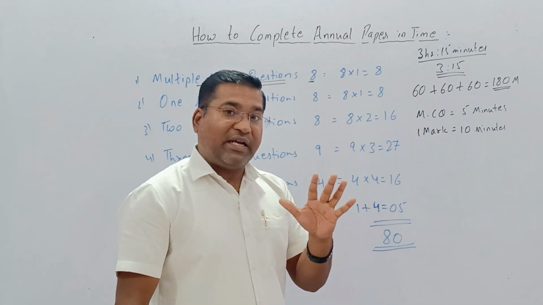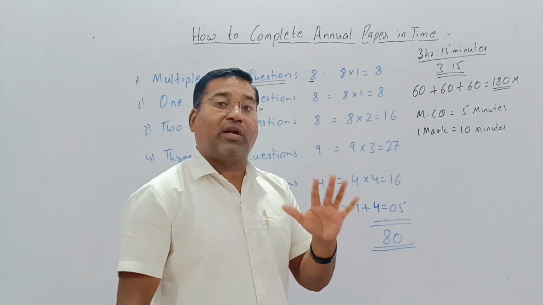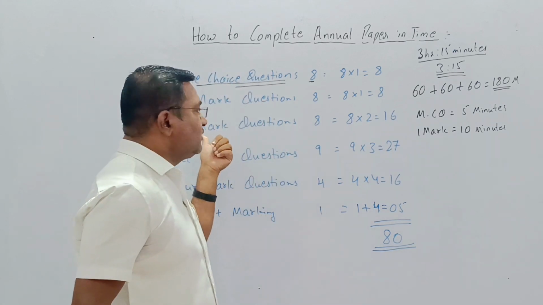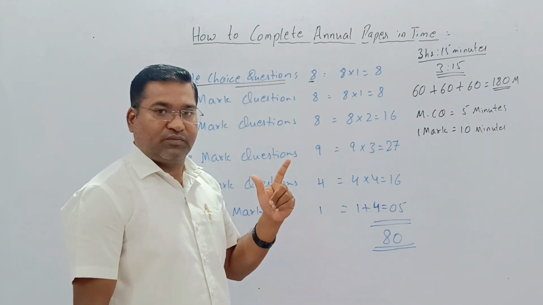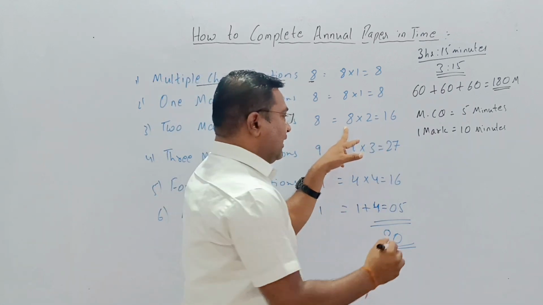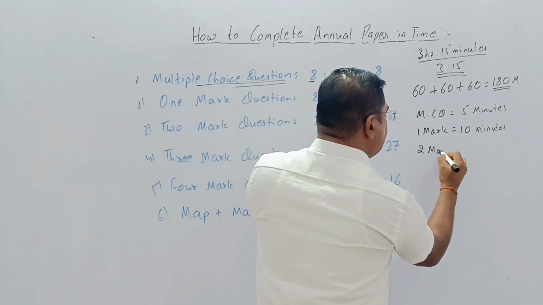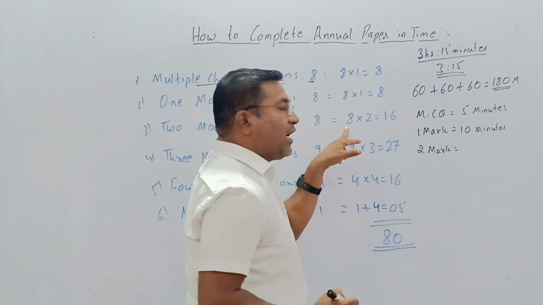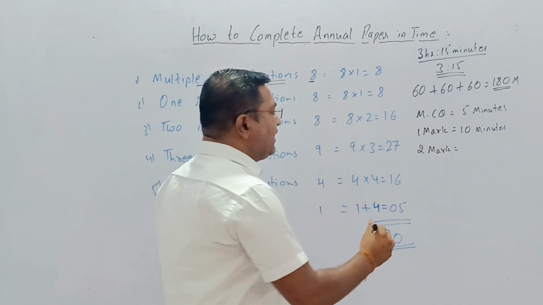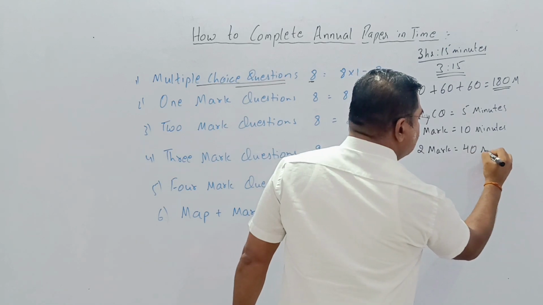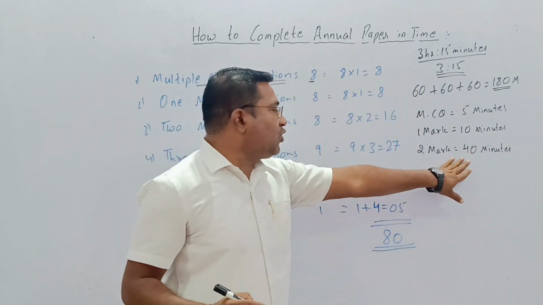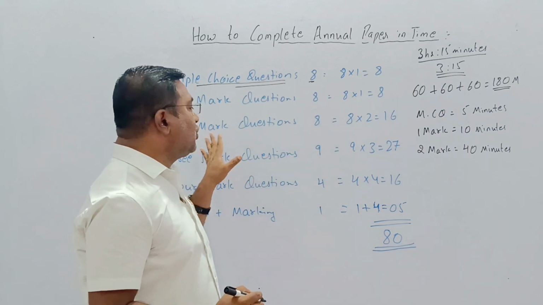So if we give 5 minutes to each 2 mark question, and there are 8 of them, 5 eights are 40. It takes 40 minutes to complete the 2 mark questions.